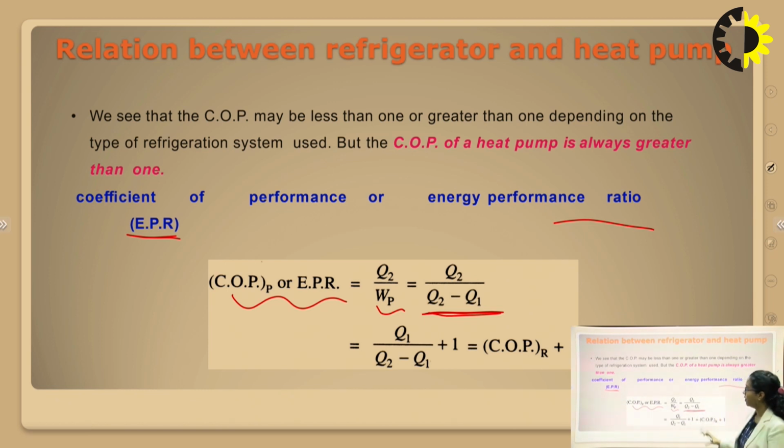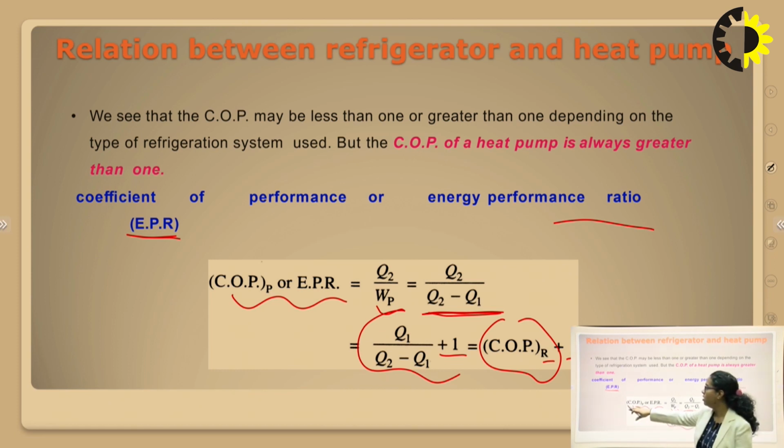So we have to find the relation between the COP of heat pump and the COP of the refrigerator. We can adjust this formula by adding one; there are several other methods you can find definitely. So we can add plus 1 and minus 1 in the numerator, then you will get COP of refrigerator plus 1. So we can write COP of heat pump will be equal to 1 plus COP of refrigerator.